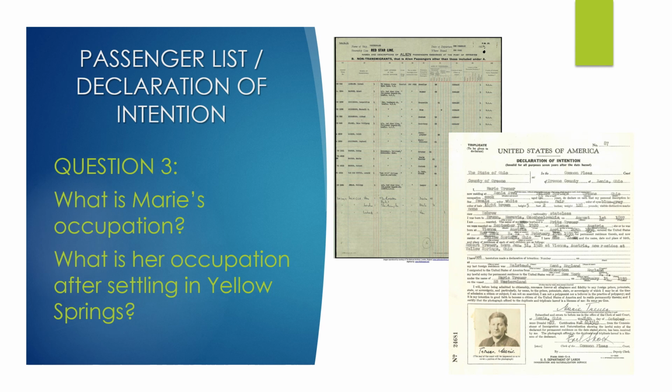For question number 3, we were to use the passenger list and the declaration of intention. So you're going to use both of those forms. Let's start with the passenger list. The question is, what is Marie's occupation? That would be before she left. And then what is her occupation once she settled here?